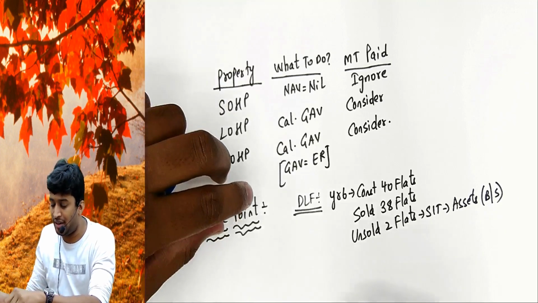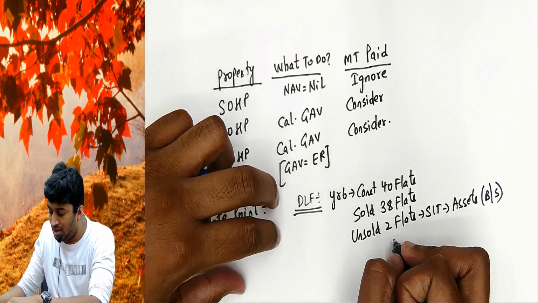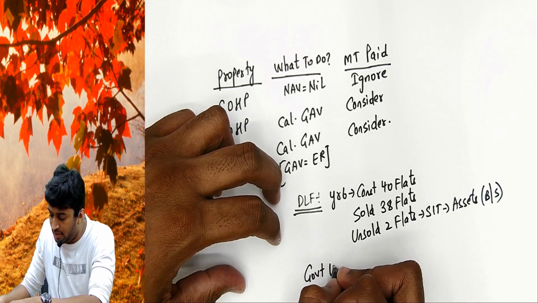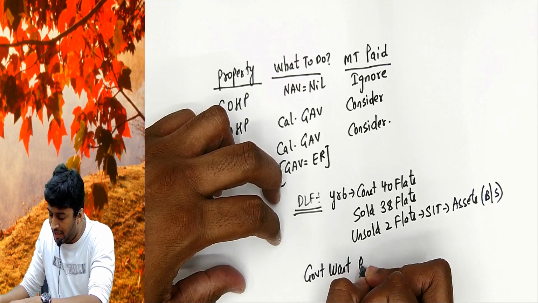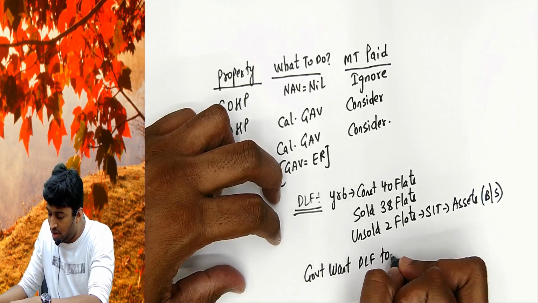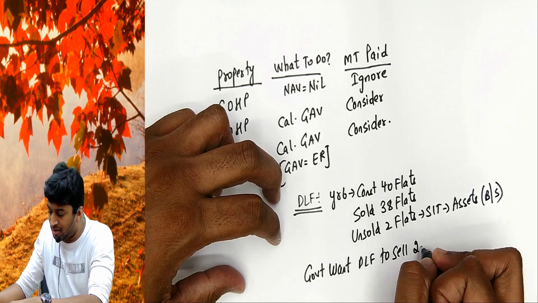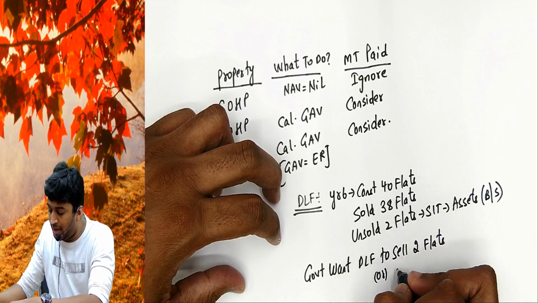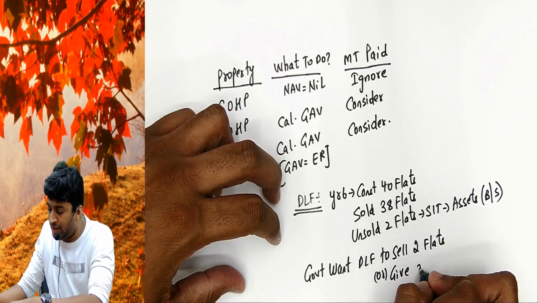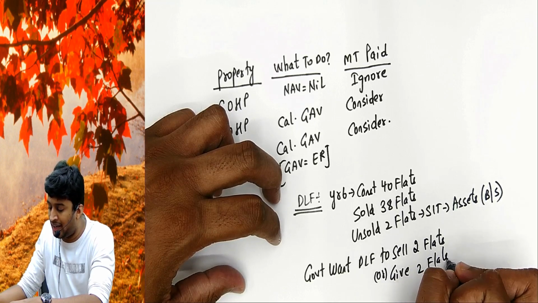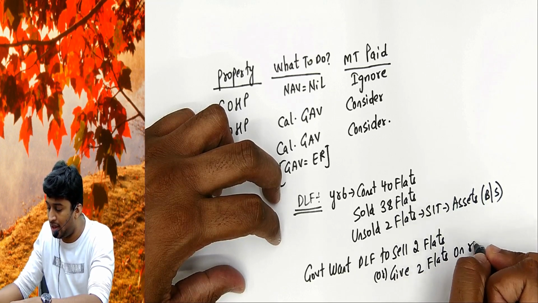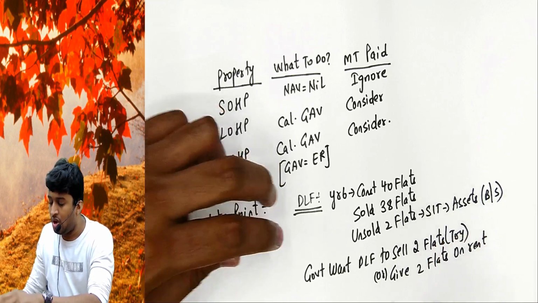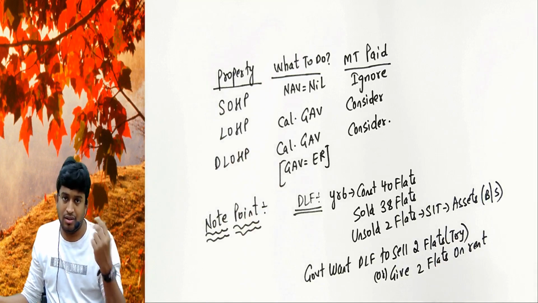Now government clarifies. Government wants DLF to sell those 2 flats, or give those 2 flats on rent. Either do any one of these two. Either try to sell, or give it on rent.